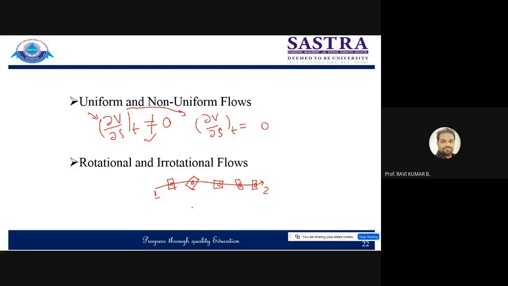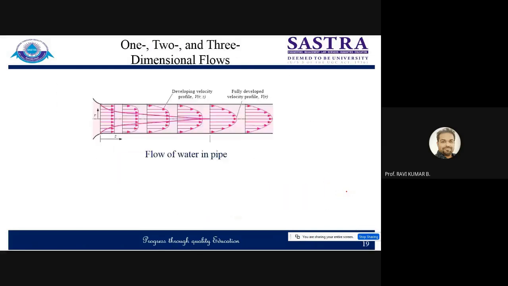Irrotational flow is the type of flow in which fluid particles do not rotate about their mass center while flow is moving from one point to another point. Such kind of flow is known as irrotational flow. So in this case, the initial condition is also like that, and it will go like this throughout the flow domain, from 1 to 2. So this is known as irrotational, and the first one is rotational. Clear? First one is rotational, second one is called irrotational. That's all. So we have covered almost all the types of flow. Any doubt in this?